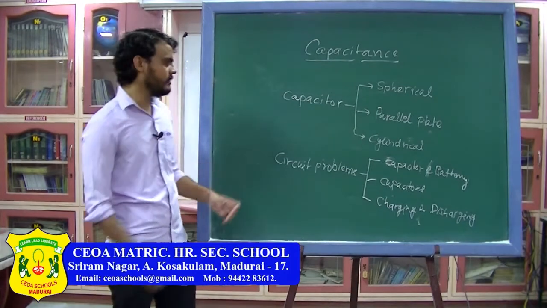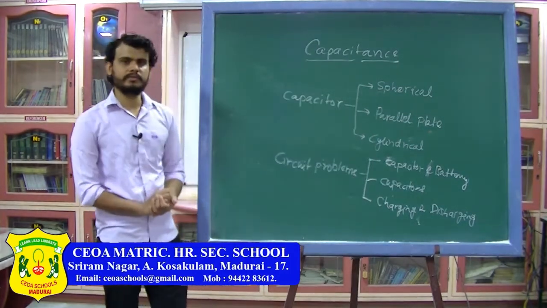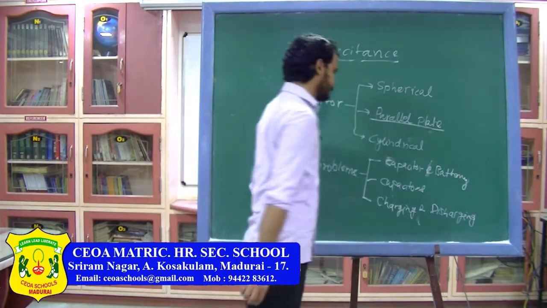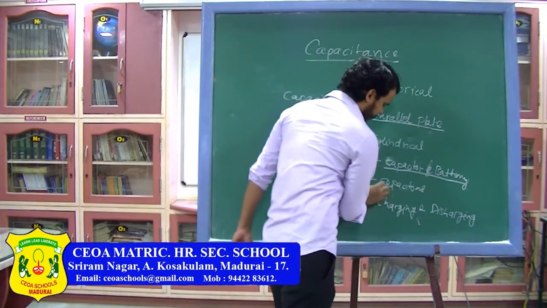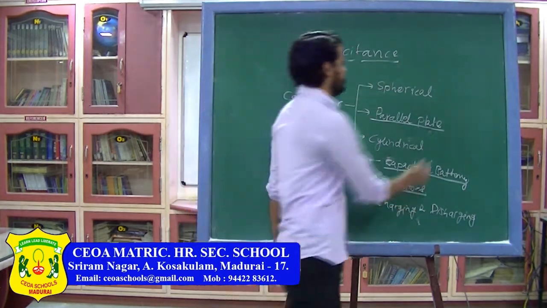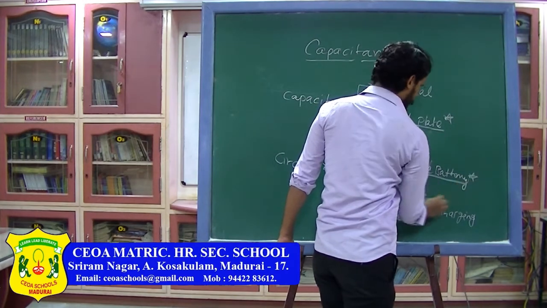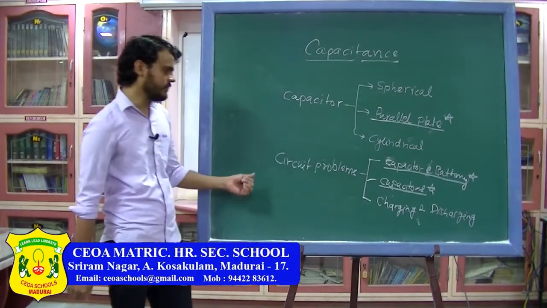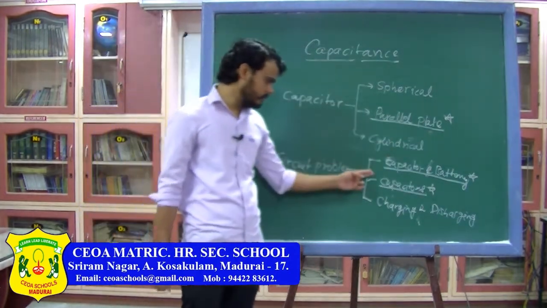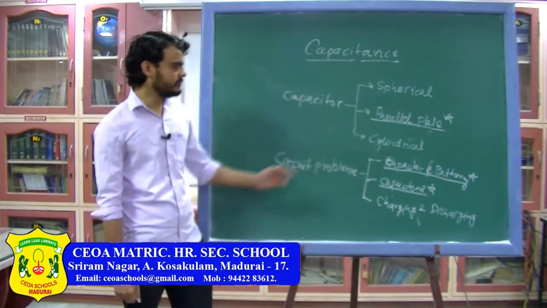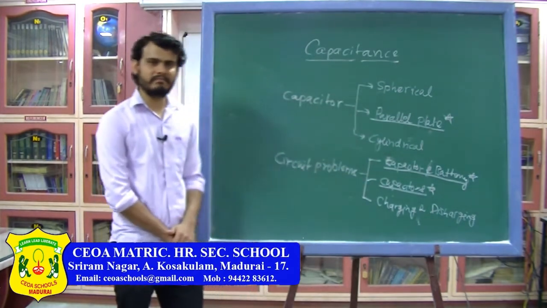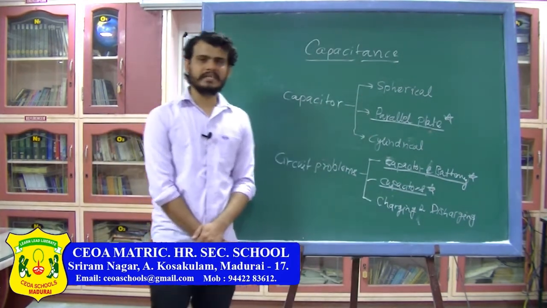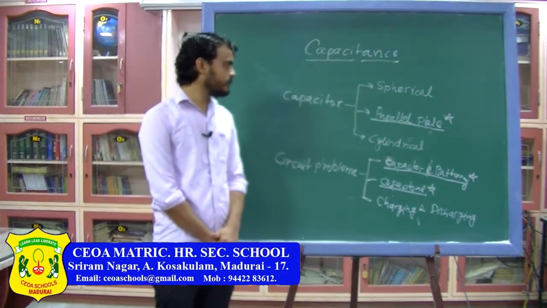So as you can see, overall there are 6 topics which you need to go through. Out of those 6 topics, the parallel plate capacitor, capacitor and battery problems, and multiple capacitor problems, these 3 are important. After completing this chapter, you should be able to identify problems which come from these 3 topics, because problems from these 3 topics will be maximum in number and they are very easy compared to the spherical capacitor, cylindrical capacitor and charging and discharging. So this is the brief overview of the chapter.